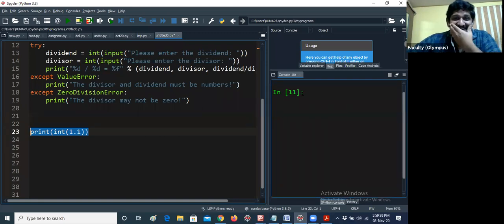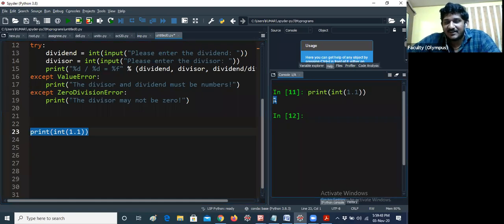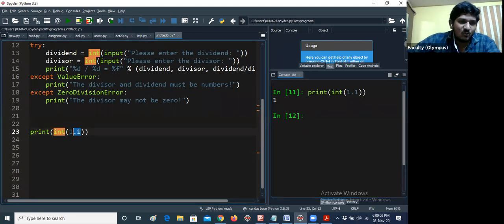Okay, fine. Thank you guys. Thanks for the response. Let me run this. So I am getting 1. Everybody is saying the correct answer except Prabhas. So why is it getting 1? Because it is nothing but typecasting. Whenever you are giving a floating point number, it will be converted into an integer and printed in the output. That is nothing but print of int of 1.1.